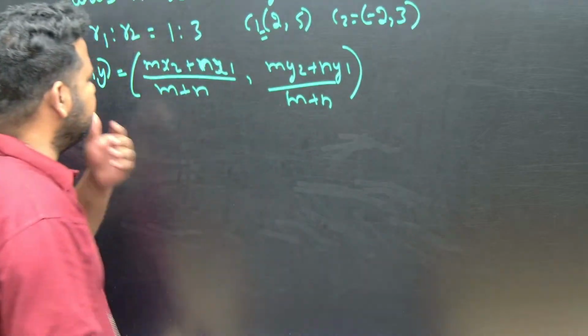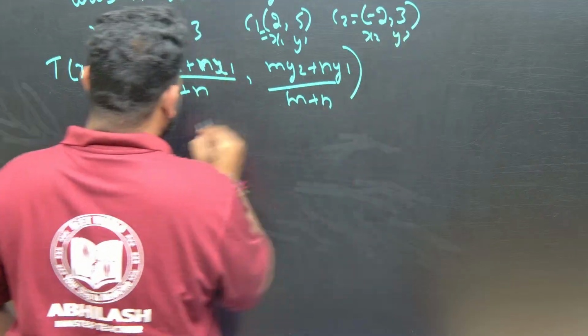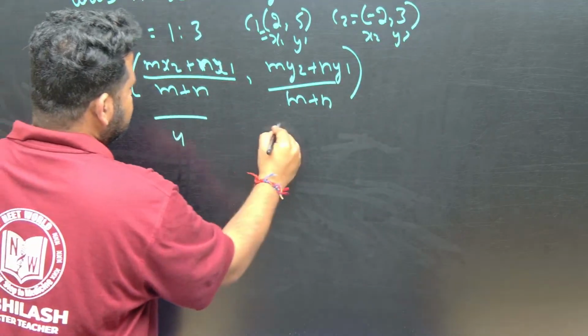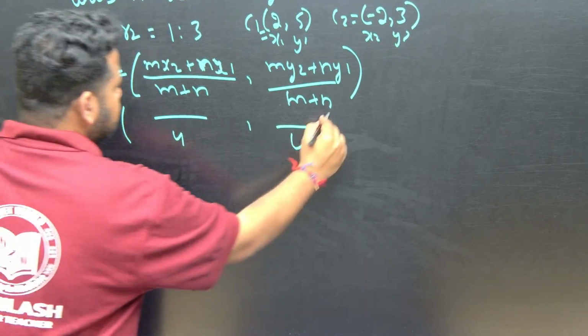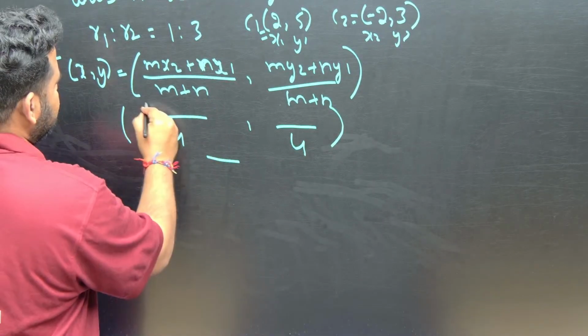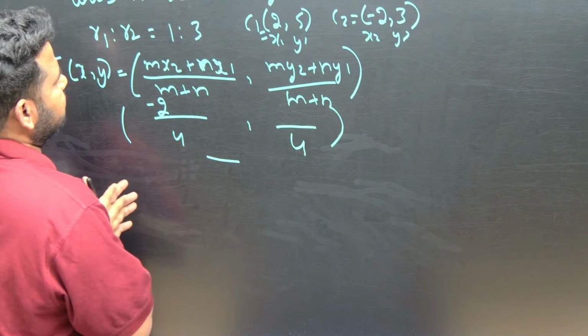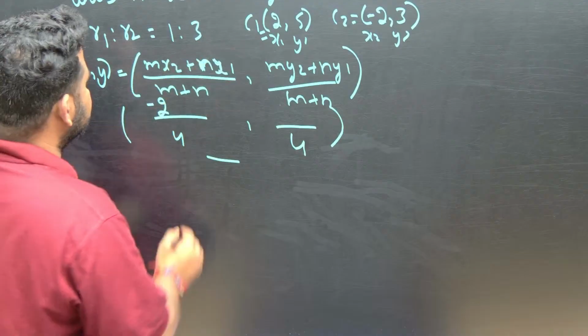Just put the values here. This is x1, y1, this is x2, y2. So m plus n is 3 plus 1, 4. See mx2, m is 1 into x2, x2 is minus 2, plus 3 into x1, x1 is 2, 3 twos are 6.